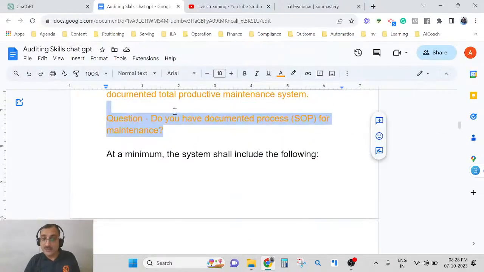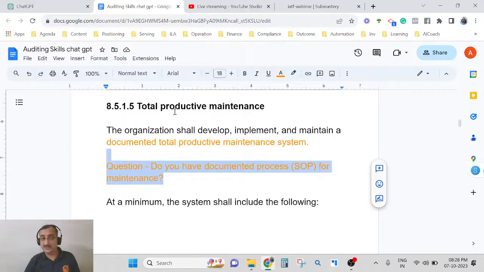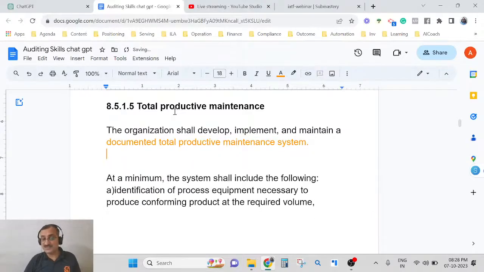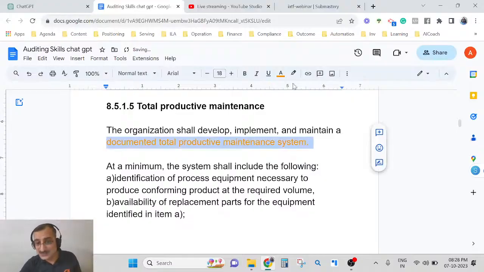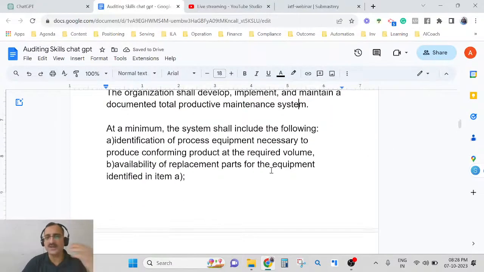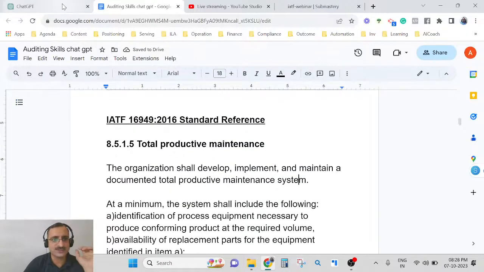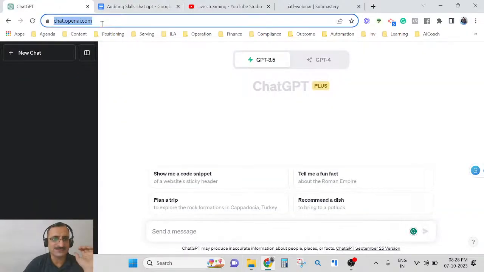But I'm going to show you an easy way, which of course all of you must be aware of, which is using a ChatGPT-like tool so that it becomes easier for you. So what do you need to do? For that, just open a tool at chat.openai.com. You can sign up on this particular tool.